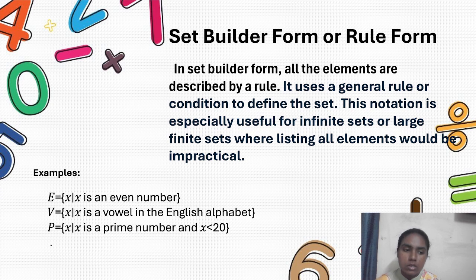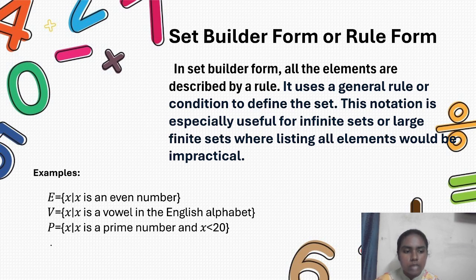So here, what they are saying is x is an element of the set. After that, they are giving one condition, that is, x is a vowel in the English alphabet. That means the elements in the set are from the vowels in the English alphabet. So what are the vowels? A, E, I, O, U. Those five vowels only, they are describing as a condition in the set builder form.